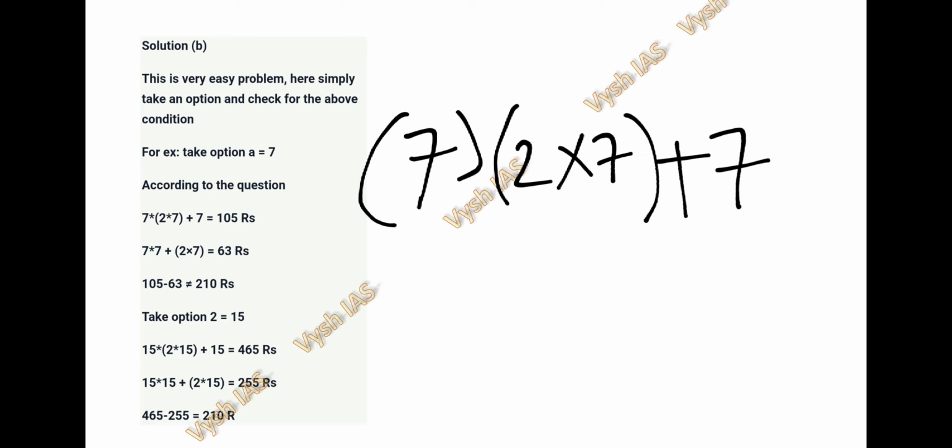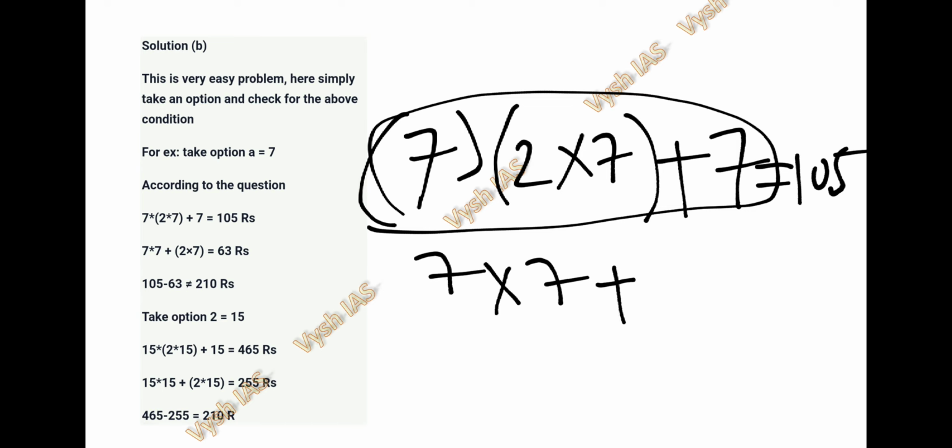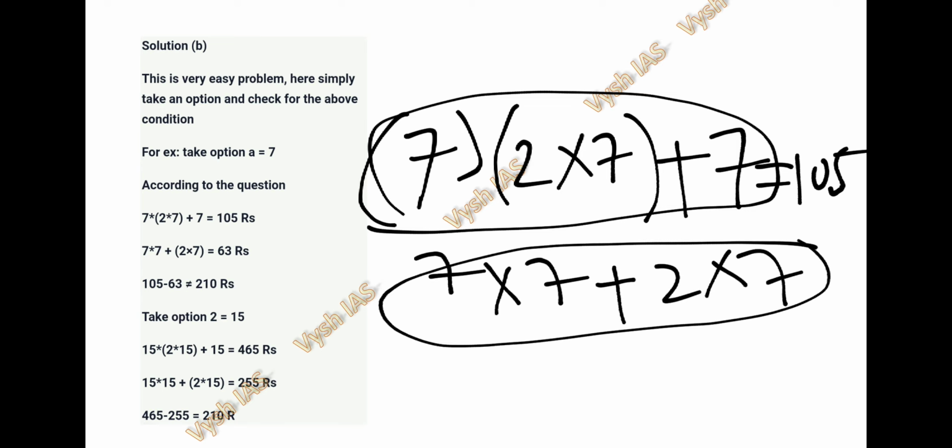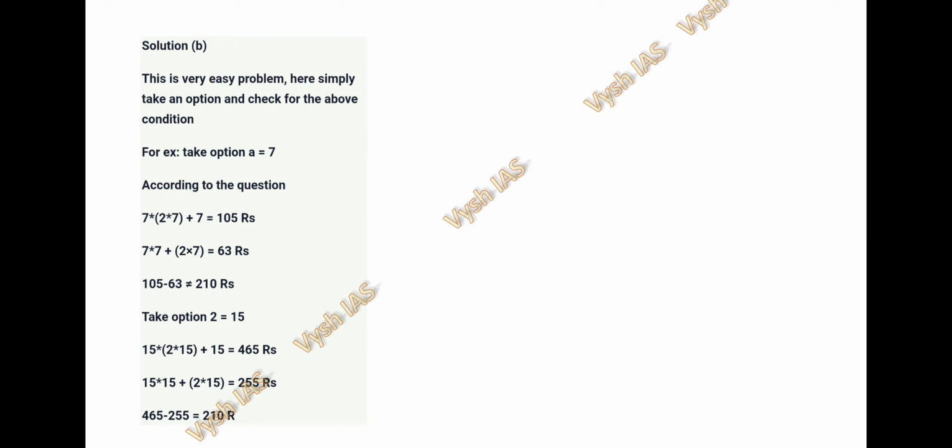If you calculate this, 7 into 2 is 14, 14 into 7 plus 7 is nothing but 105. And in the second condition, each member contributes the number of members, that is 7 into 7, plus the government contributes twice the number of members, that is 2 into 7. If you calculate this, we'll get 63. The difference between these two numbers should be 210, but this difference is not 210, so option A cannot be correct.